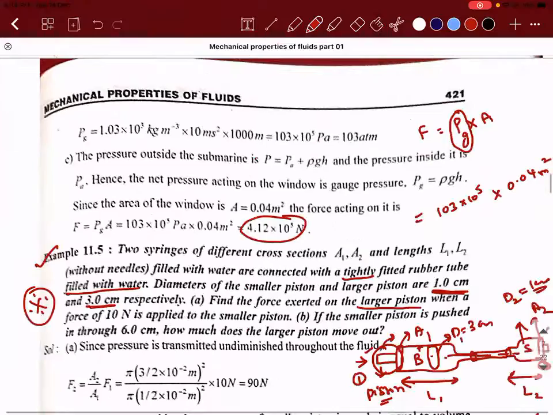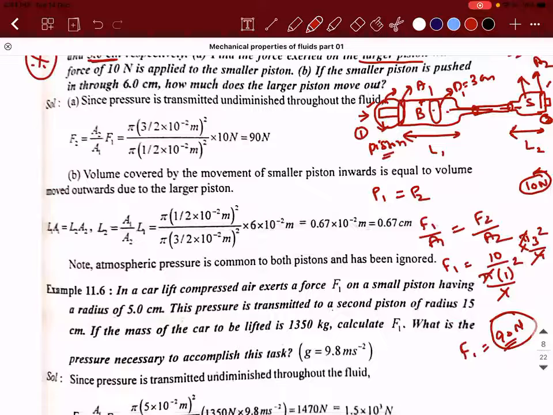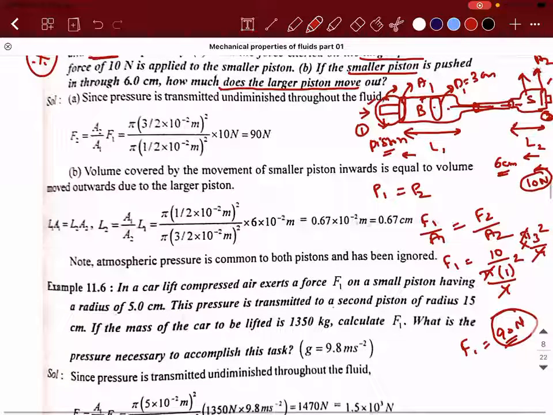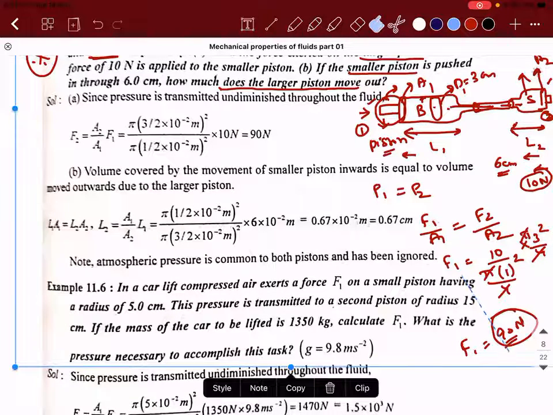So this is one important point, and secondly, this is another important point. If the smaller piston is pushed through 6 centimeter, then on this side the displacement of the piston is 6 centimeter. They are asking how much distance the larger piston would have moved out. Are you able to understand? What are they trying to say?